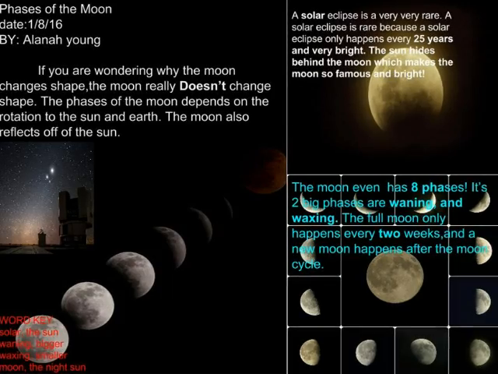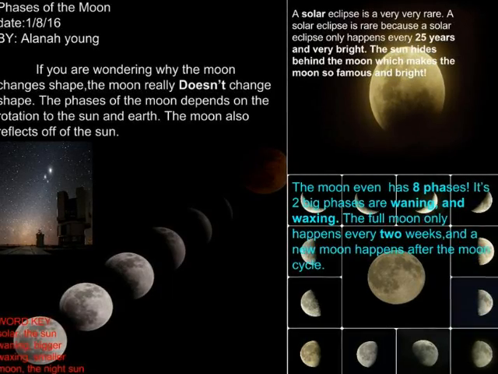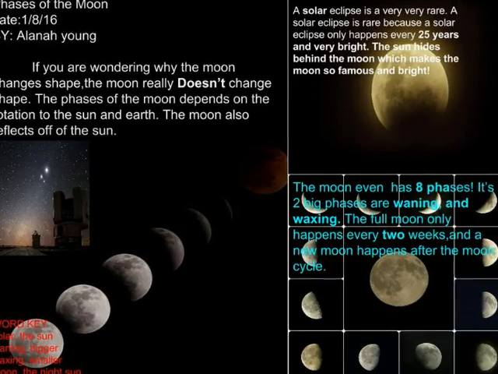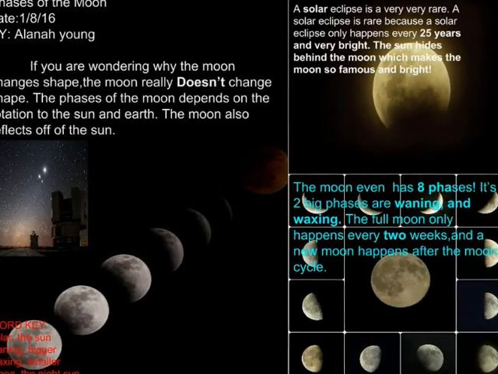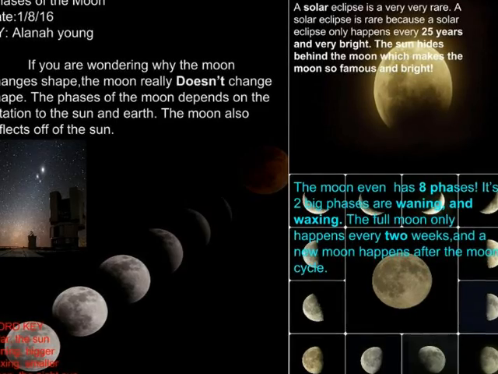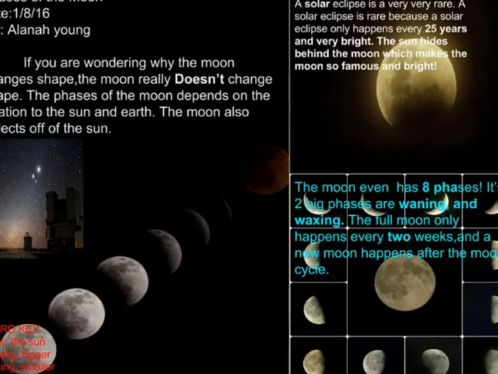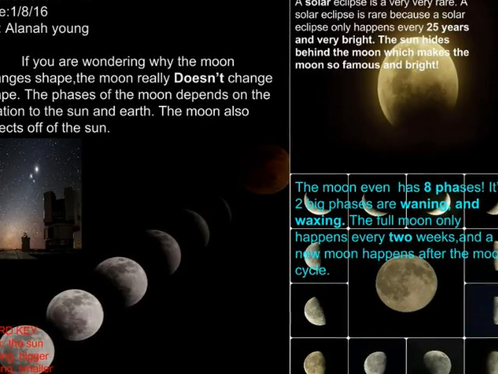Phases of the Moon by Alana. If you are wondering why the moon changes shape, the moon really doesn't change shape. The phases of the moon depend on the rotation to the sun and Earth. The moon also reflects off the sun.